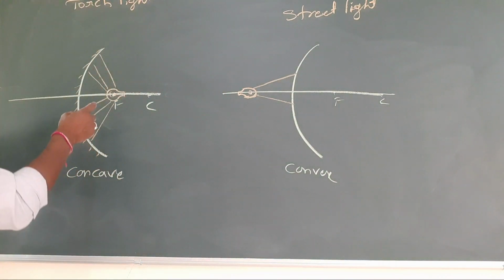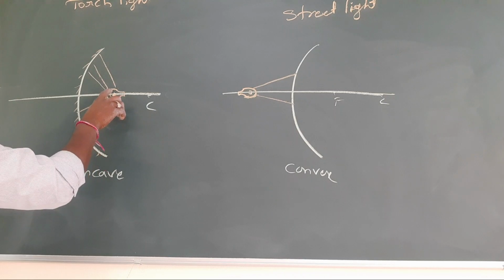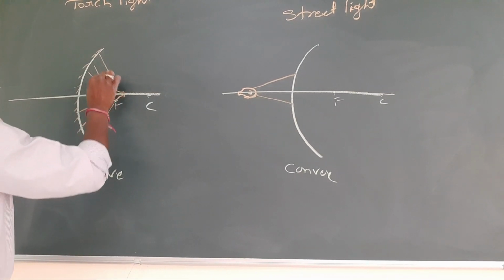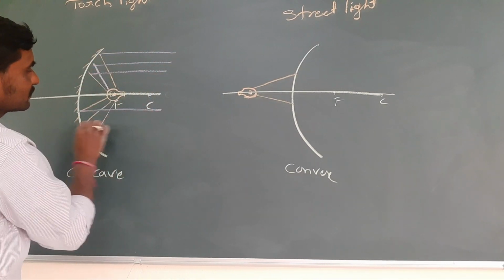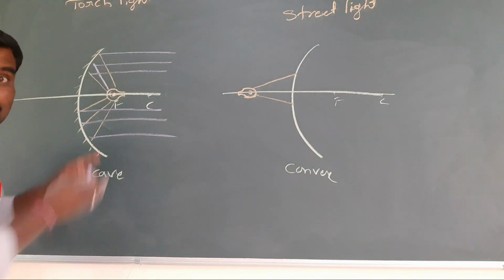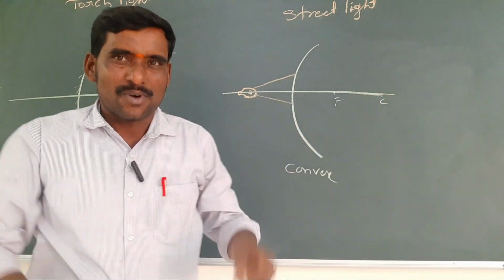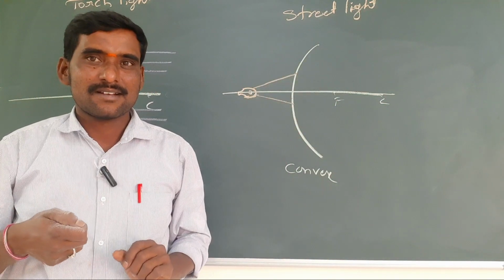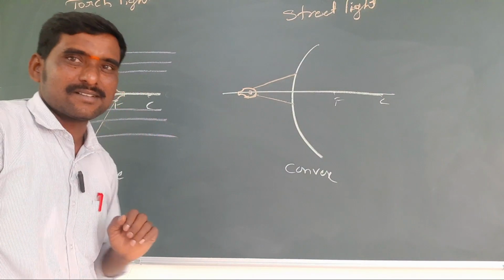What is its duty? When the bulb is at the focus, the rays fall on the reflector. After reflection, rays that pass through the focus become parallel to the principal axis, like this. So these rays will go a long distance, to infinity. So our torch light goes a long distance. That's why we use this concave mirror shape as a reflector.